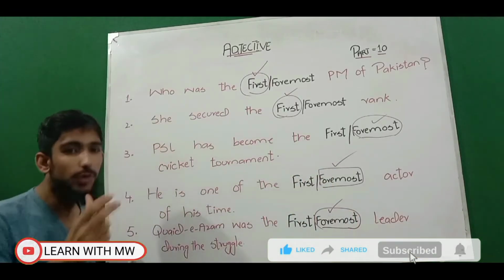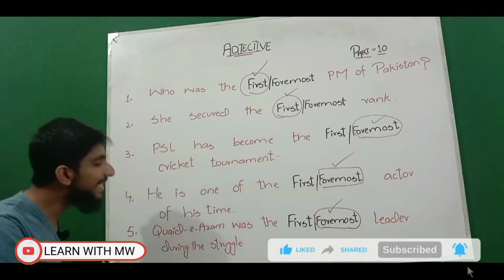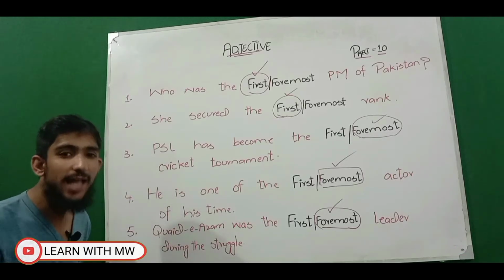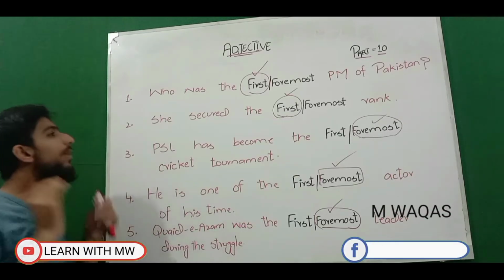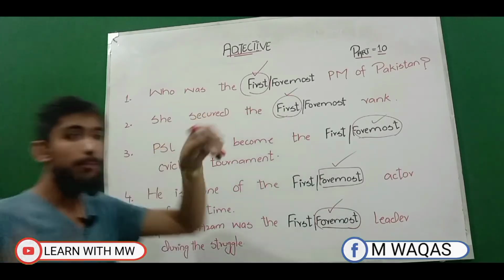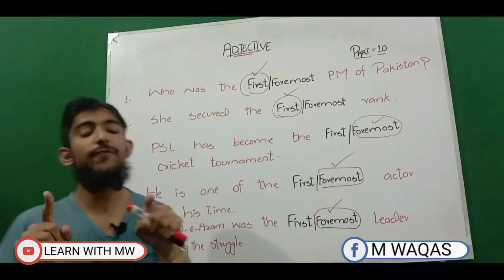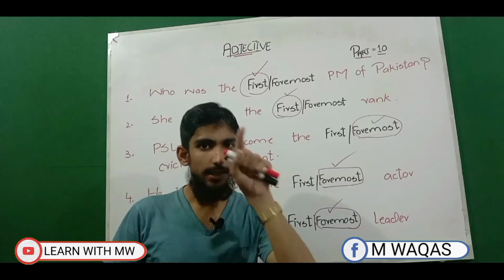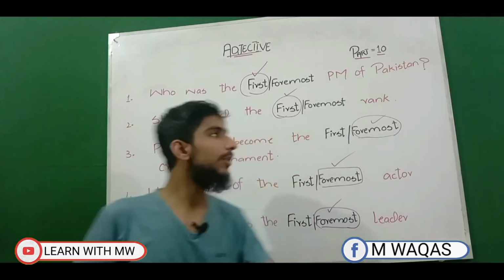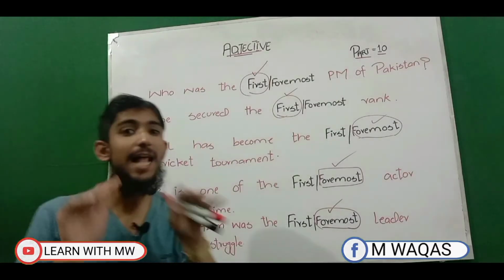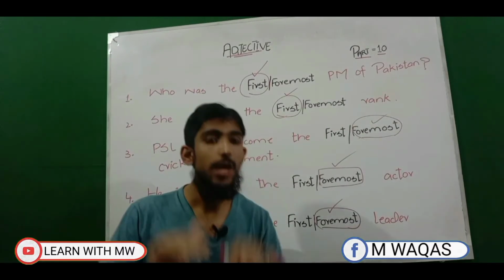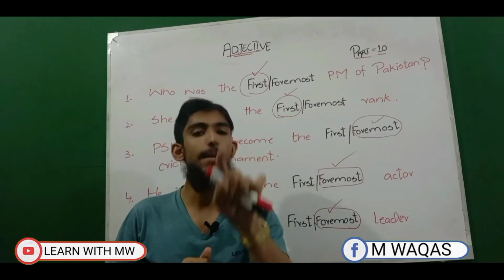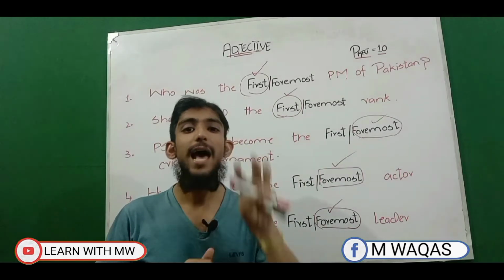So take a screenshot of these examples and of this slide. This is a very important slide. In the previous slide we learned that first is used as an adjective, and it shows us number, rank, and position, while foremost is also used as an adjective, but the main difference is that foremost shows importance, priority, and value.